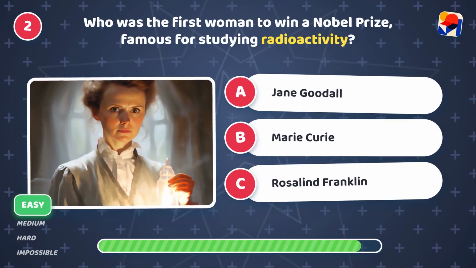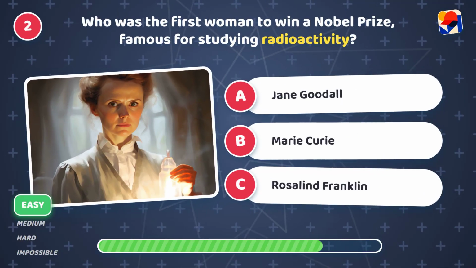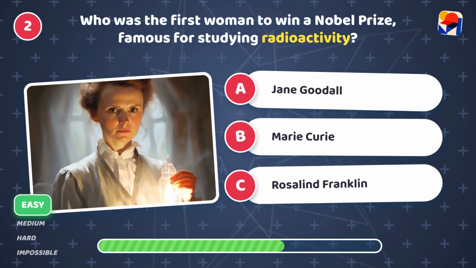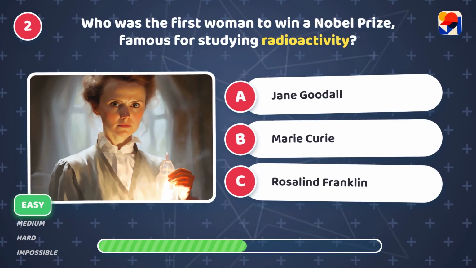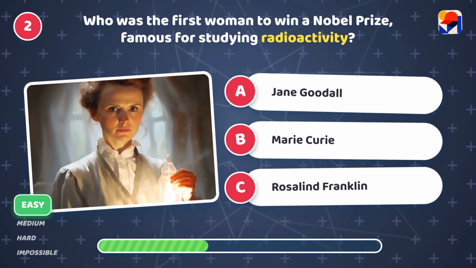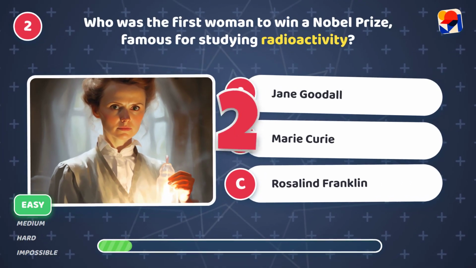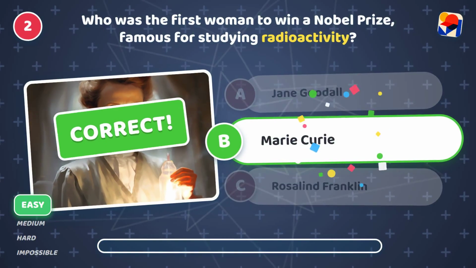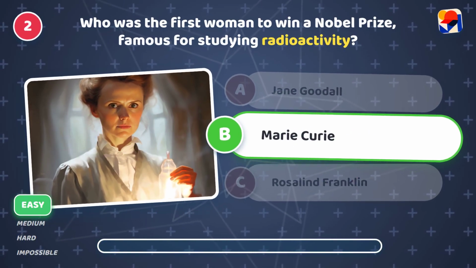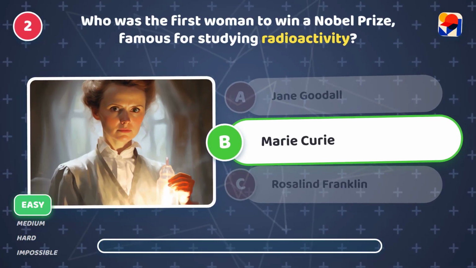Who was the first woman to win a Nobel Prize, famous for studying radioactivity? Is it A, Jane Goodall, B, Marie Curie, or C, Rosalind Franklin? It's B, Marie Curie. She pioneered research on radioactivity.